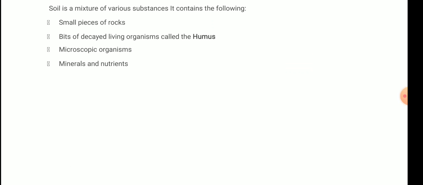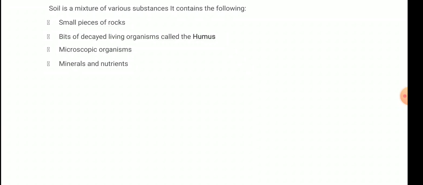Soil is a mixture of various substances and it contains the following. What does it contain? It contains small pieces of rocks, bits of decayed living organism called the humus, microscopic organisms, minerals and nutrients. Because it is formed from big rocks, sometimes there are small pieces of rocks that are yet to be weathered. First one is small pieces of rocks: some particles are not able to weather completely, and that's why they remain small pieces of rocks.